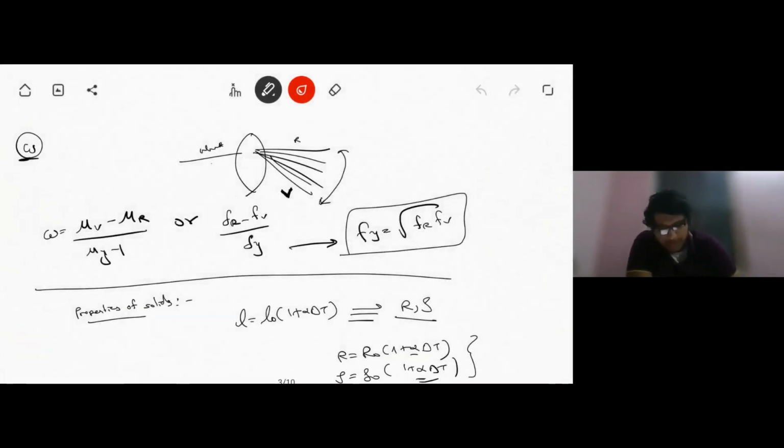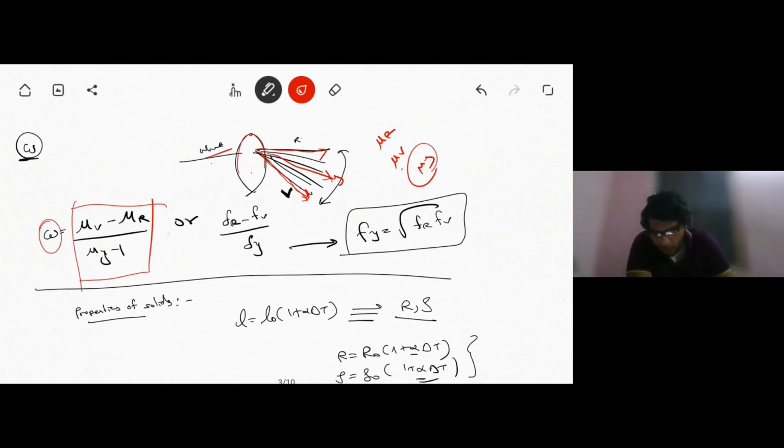Next, suppose there is a lens and we have white light passing through it. Clearly, there will be dispersion occurring, because of which the light will get scattered into its constituent components. Violet will get most deviated, or will bend the most, and red will bend the least. That's why the refractive index of the material with respect to different colors will be different. Now, suppose the refractive index with respect to red is mu r, with respect to violet is mu v, and with respect to yellow, the middle one, let it be mu y. In that case, the dispersive power is given by this formula, or you could actually write it in terms of focal length as this, where Fy is given by root over Fr into Fv.